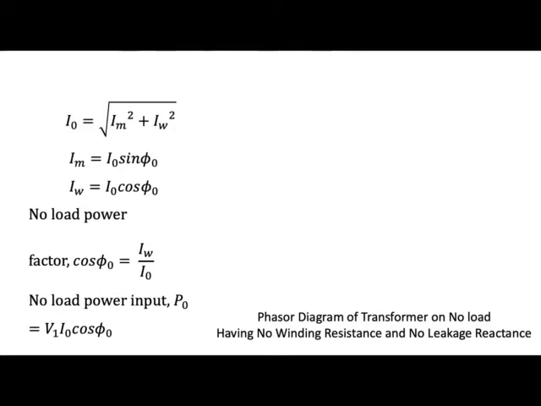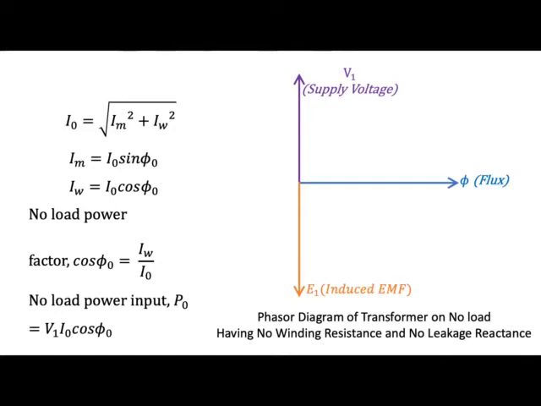Now we'll draw the phasor diagram and then we'll come to the derivation. Again, we have the supply voltage, because we are still considering an almost ideal transformer, not totally ideal. The flux will lag the supply voltage by 90 degrees, and the induced EMF will lag the flux by 90 degrees.